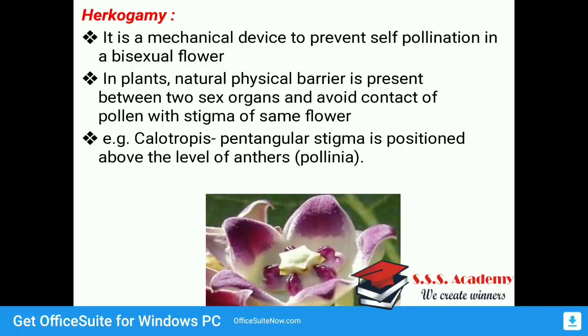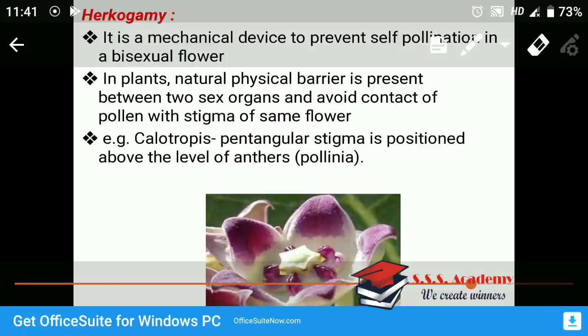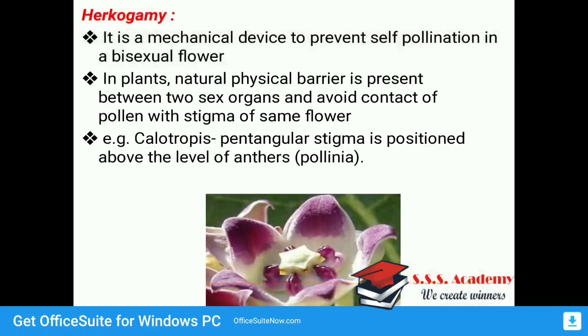This pentagonal stigma is positioned above the anthers, that is pollinia. And on the side, the 5 violet colored structures are the anthers. To avoid self-pollination, that stigma is placed above the level of the anthers.